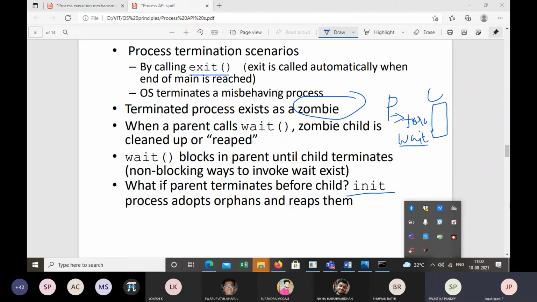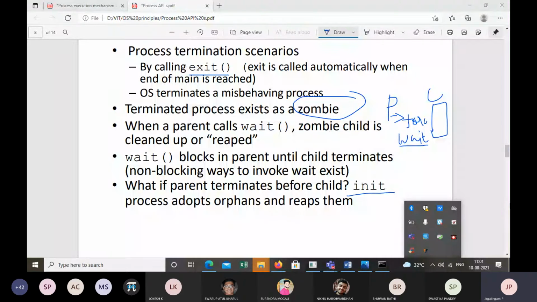Good. If after the process gets terminated it still remains in the system, it makes use of the memory resources, it takes the resources of the CPU. So in order to avoid that, the operating system makes sure that the process is completely reaped from the system when it gets terminated, right?